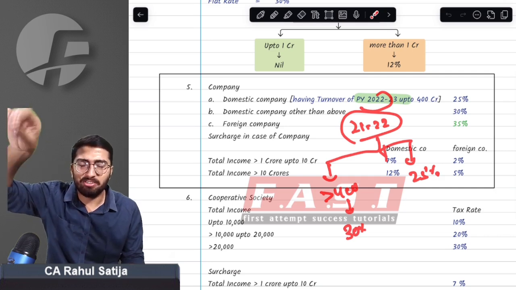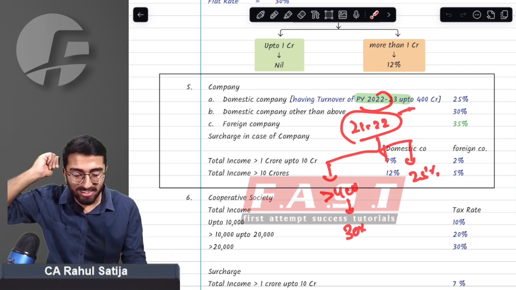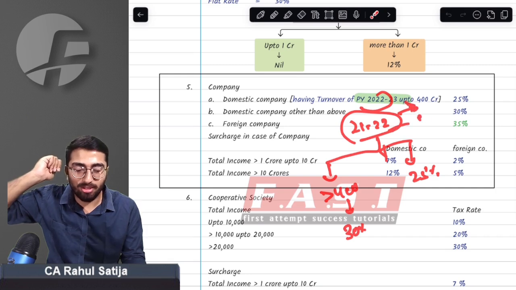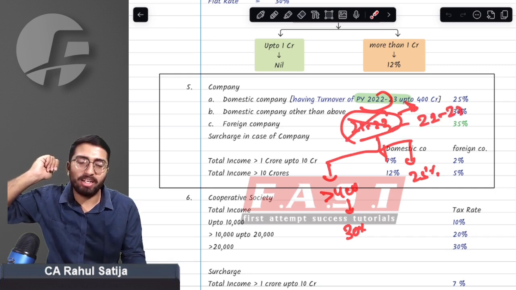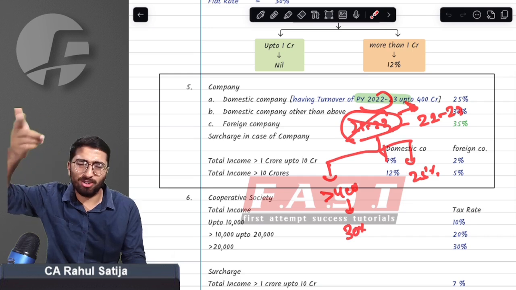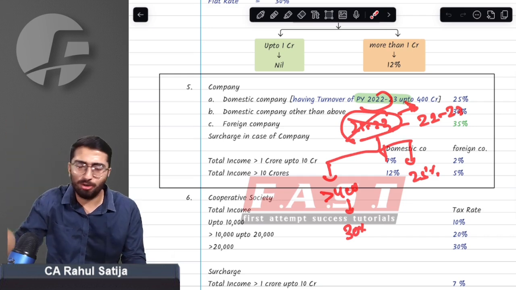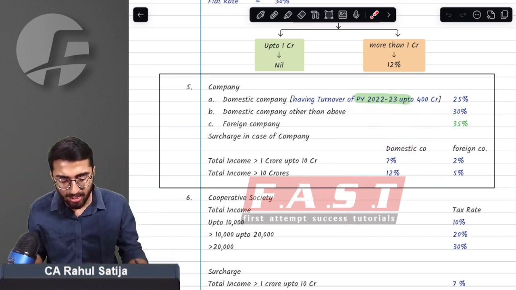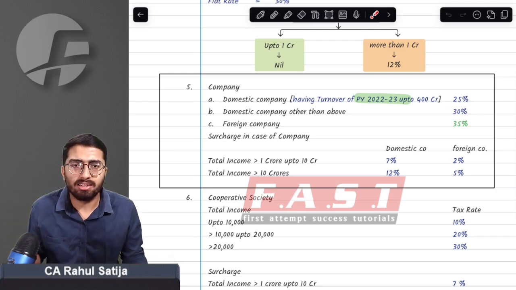Now, since we are going ahead in previous year, so turnover we have to check for previous year 2022-23 and not 21-22. This was common sense. You might have got this point without me telling you. So it is very much clear. So major change is not in this point.